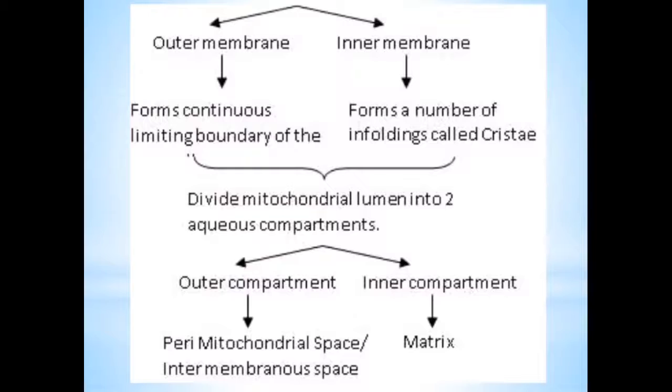Mitochondria consist of an outer membrane and an inner membrane. The outer membrane forms the continuous limiting boundary of the mitochondria. The inner membrane forms a number of infoldings called cristae. Between the two membranes, the mitochondrial lumen is present, which divides into two compartments: the outer compartment, the perimitochondrial space, that is the intermembrane space, and the inner compartment that consists of the matrix.